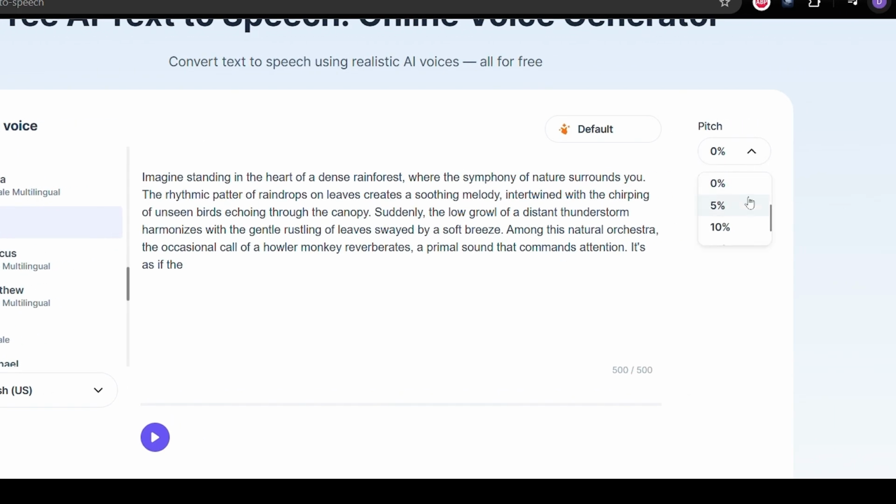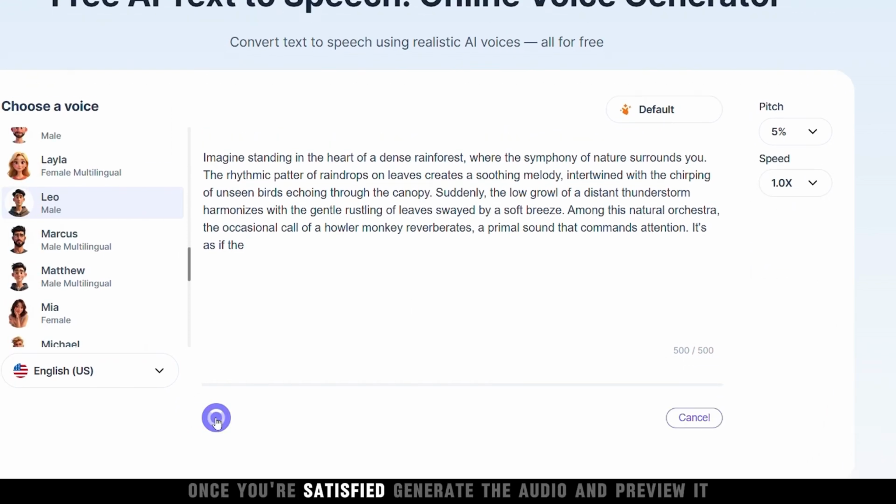And don't forget, you can adjust the pitch for a personalized touch. Once you're satisfied, generate the audio and preview it.